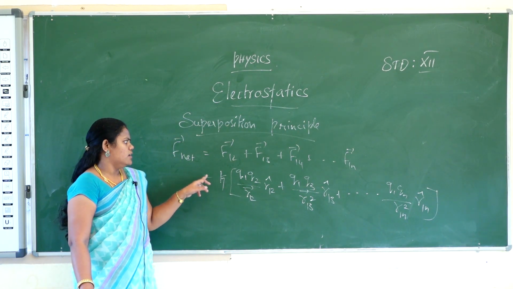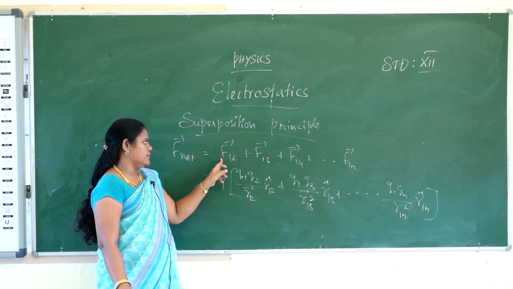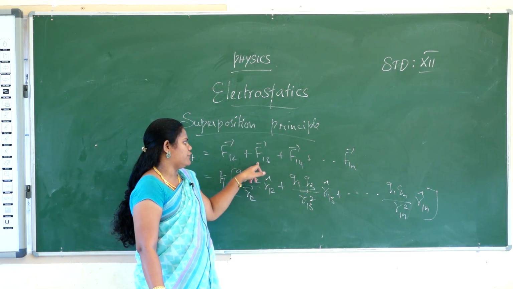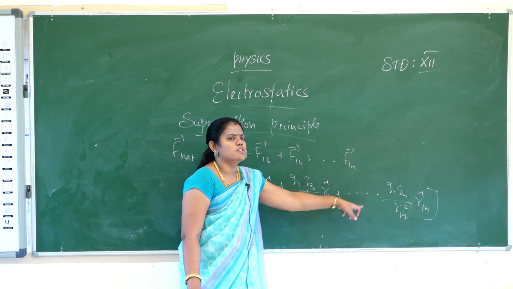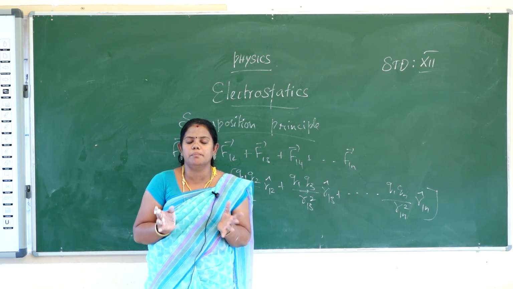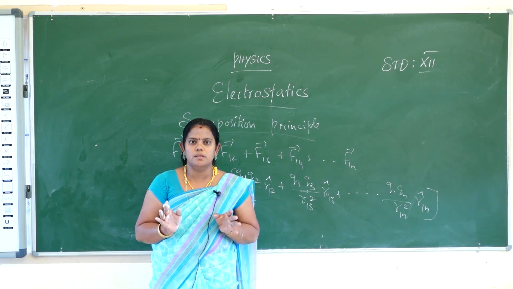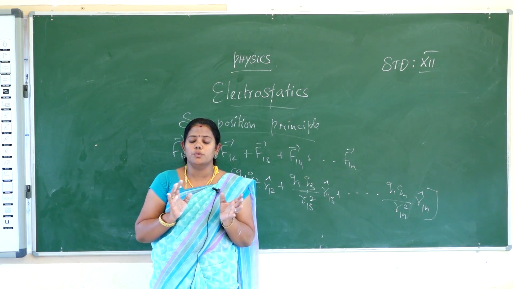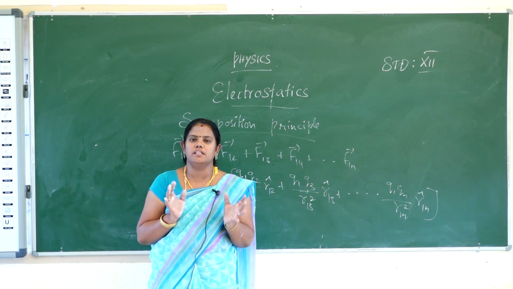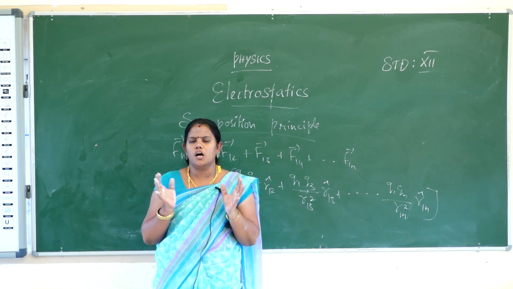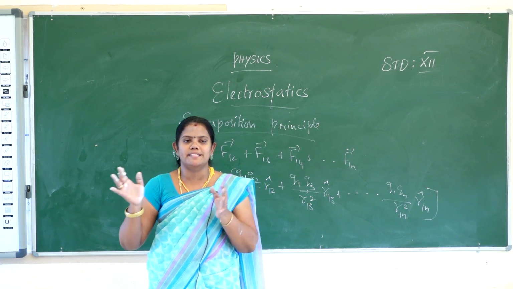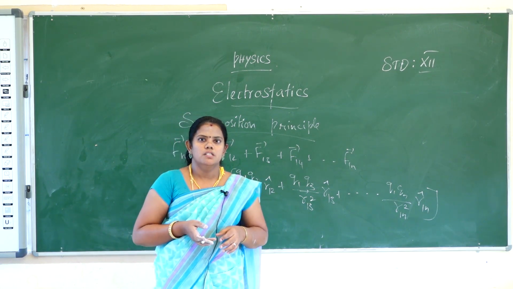K is a constant, and Q1 Q2 by R12 square is the F12 force, and Q1 Q3 by R13 square is the F13 force, up to the nth force. The superposition principle is nothing but the superimposition of all the forces acting between the charges. It gives only the net force acting between the charges. So how will you get the net force? Fn is equal to F1 plus F2 plus up to Fn. That's all. So okay, thank you students.